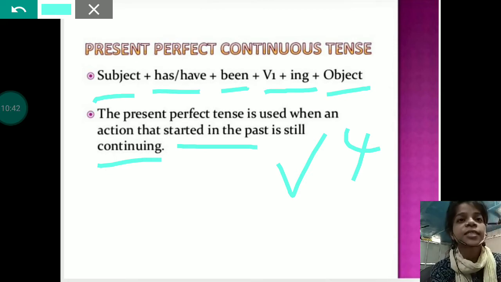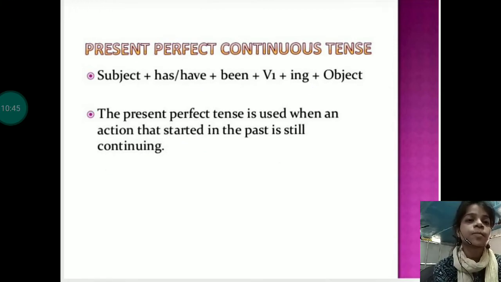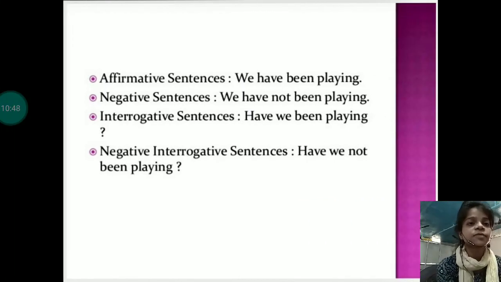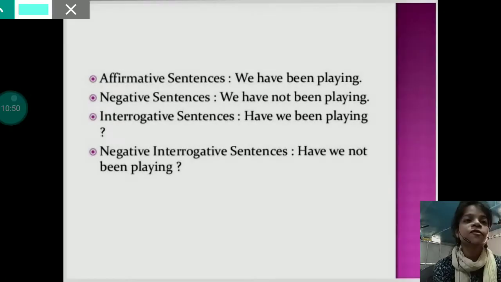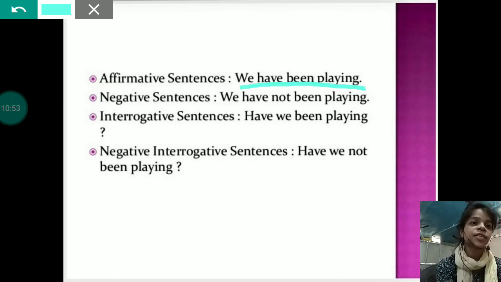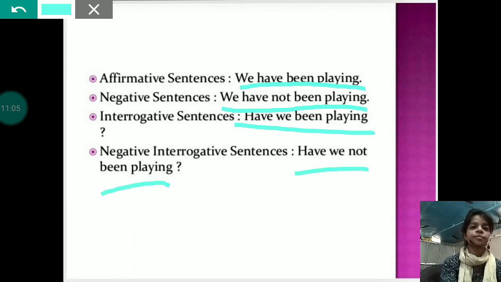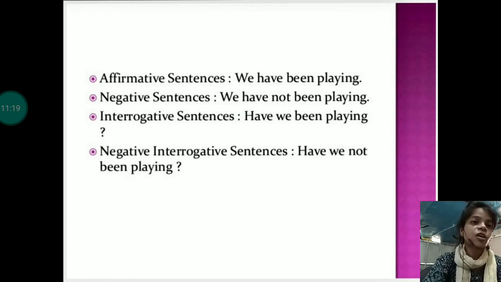So let's look at some examples using this structure. Any affirmative sentence will be formed like we have been playing. Negative sentence, we have not been playing. Interrogative sentence, have we been playing? Negative interrogative sentence, have we not been playing? So students, these are the total 4 sentences, or you can say 4 types of tenses that we have to read under present tense. Now let's move to the second tense, that is the past tense.